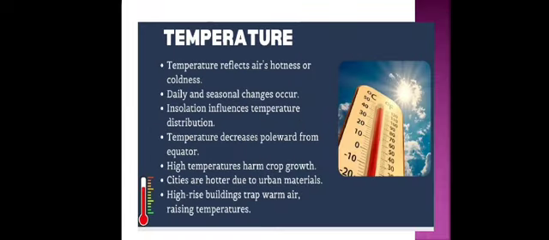Now the next is temperature. The temperature can be defined as the degree of hotness or coldness of air. It can vary from time to time and place to place. The distribution of temperature depends on the amount of solar energy that enters the earth, or insolation. For example, the temperature at the poles is much lower than at the equator. This is because the sun's rays fall directly on the equator, so it gets more insolation than the poles.